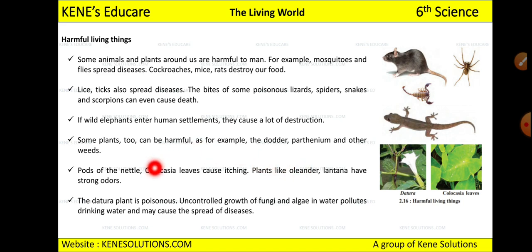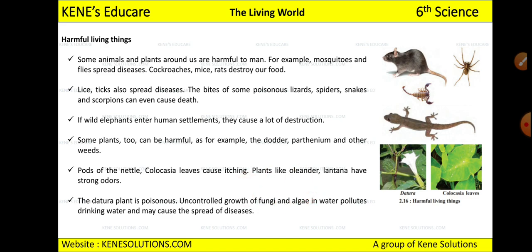Some plants too can be harmful for us. For example, the dodder, parthenium, and other weeds. These plants are cancerous to us, because some plants are very much useful to us. They will treat cancer. But there are some plants that can cause cancer. So those plants will be harmful living things. Then pods of nettle and colocasia leaves cause itching. When you touch some leaves, you will start having itching in your hands. Plants like oleander and lantana have a strong odor. Odor means smell. Then the datura plant is poisonous.